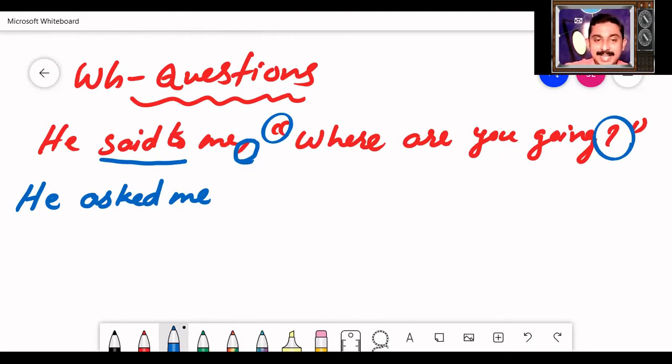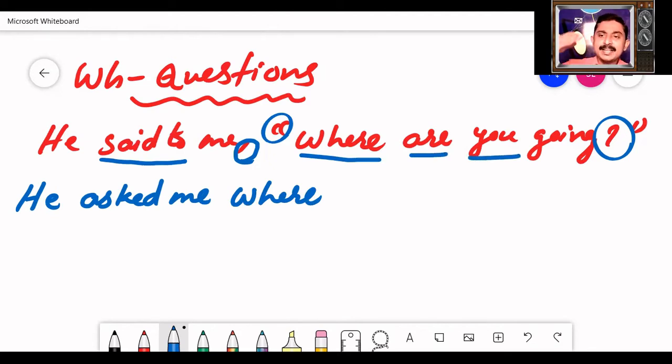You may have a doubt now. Should I add the conjunction that here? Not at all necessary. Directly write the WH word. He asked me where. Now you can find here the auxiliary verb are. The pronoun is you. Immediately after the WH word, you are supposed to write the pronoun. But you are not supposed to write the pronoun you here.